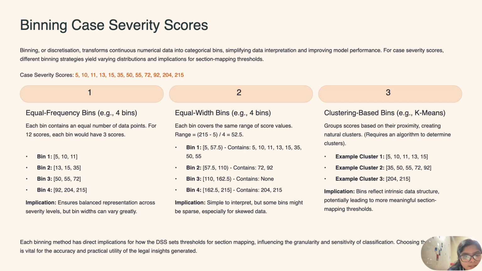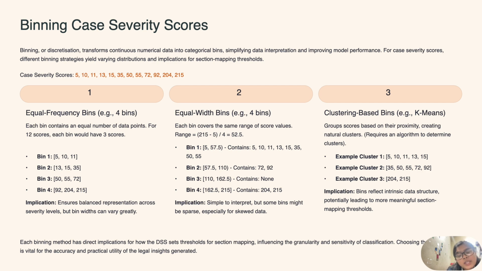So let's take this example. First, equal frequency bins, where each bin contains an equal number of data points. Here you can see 4 bins are created, each with an equal number of data points, and it ensures balanced representation across severity levels, but bin widths can vary greatly.